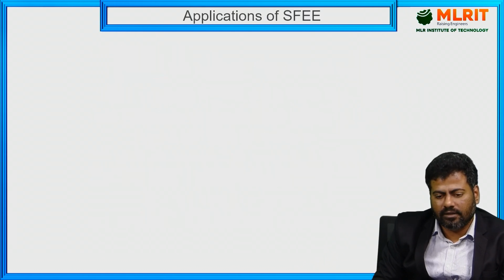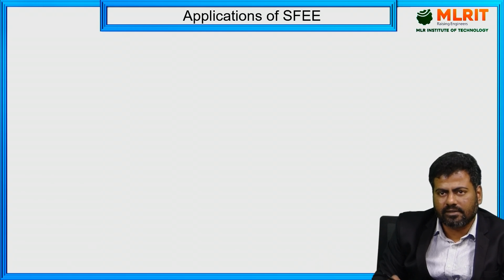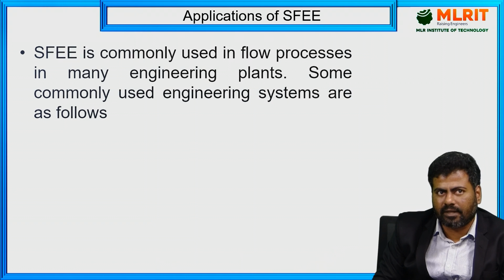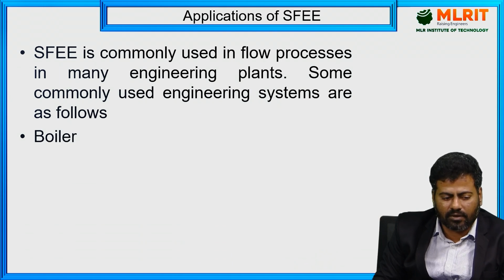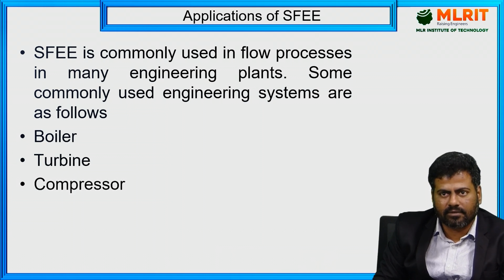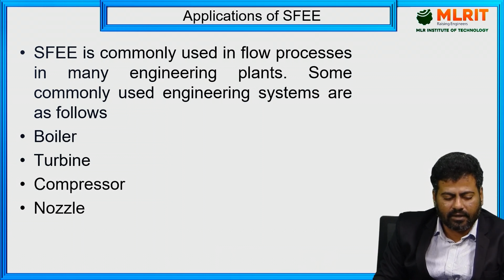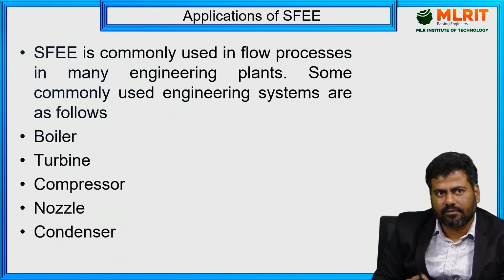See, after that, where can we apply this steady flow energy equation? In the mass balance equation also we can apply it, but the major thing is the energy parameters we are supposed to consider. All engineering plants we can apply it to. A few examples I can give are the boiler, the combustion chamber, the turbines, the compressor, the nozzle, and the condenser. So in this way we can apply it to various engineering components.